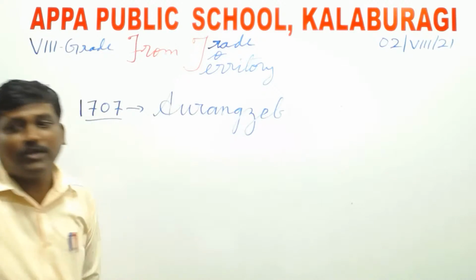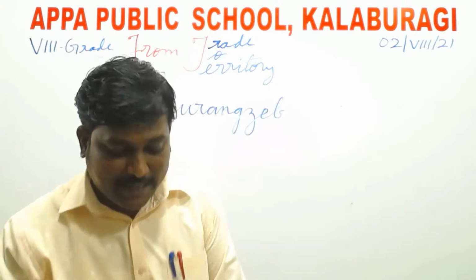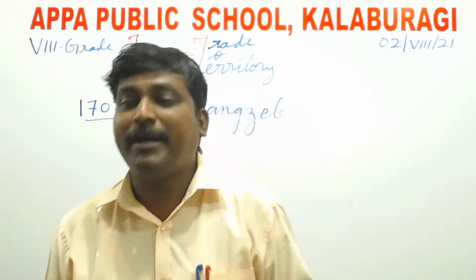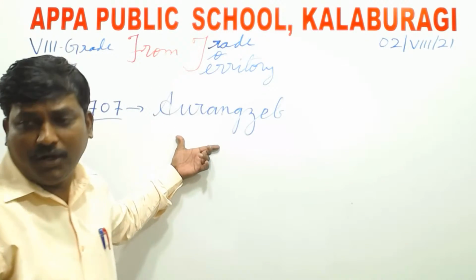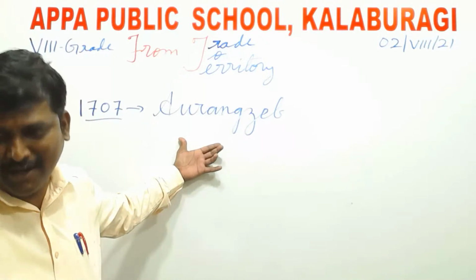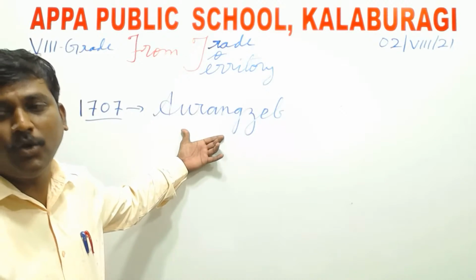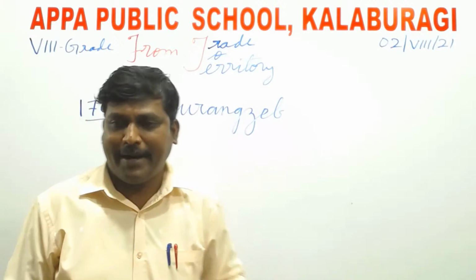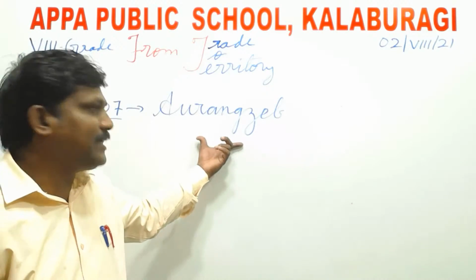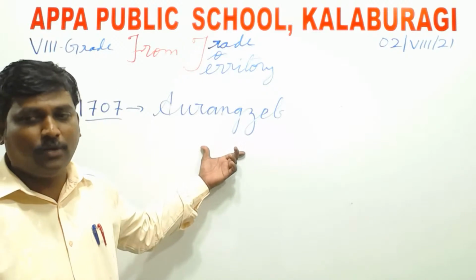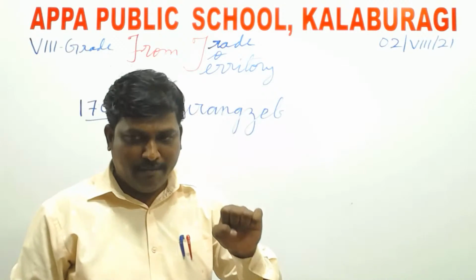Aurangzeb was the last powerful emperor of the Mughal Empire. So after his death, what happened? His successors came, but they were not a match for him, not very powerful, and they were unable to control the vast empire. As a result, they lost control over the Mughal Empire, right?